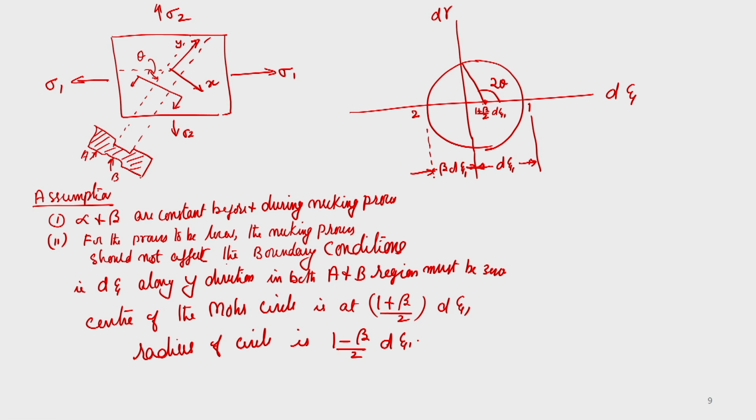So the direction of 0 extension, d epsilon y equal to 0, you can get from the circle, okay.